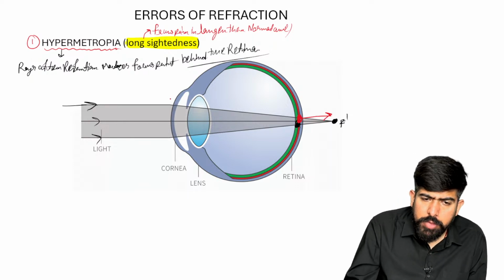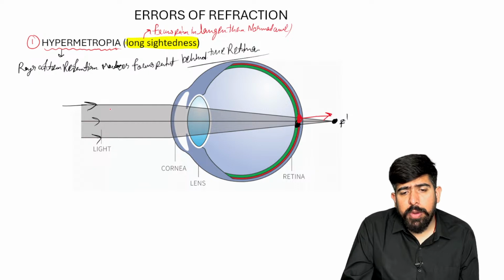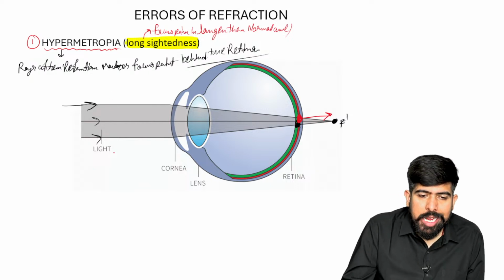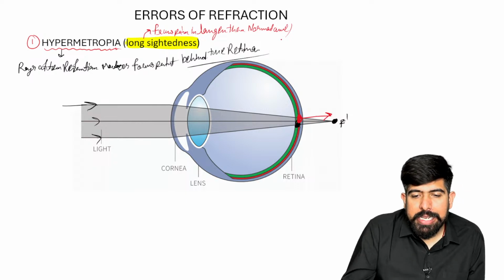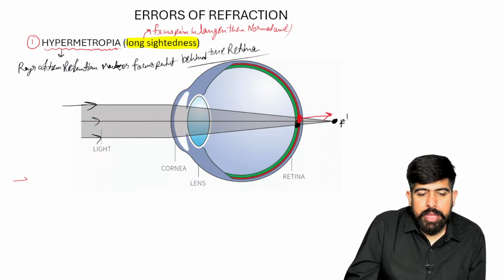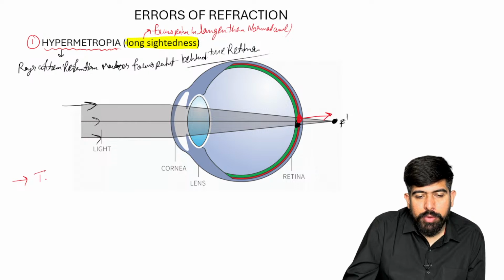So this makes the focus point behind the retina. Now, what is happening in this condition? Please remember, there is a total eye power.